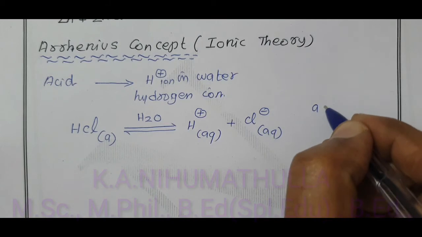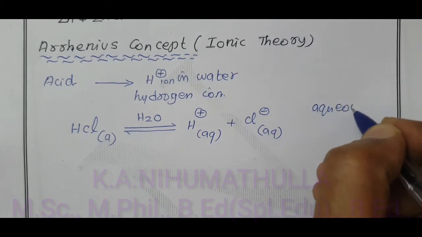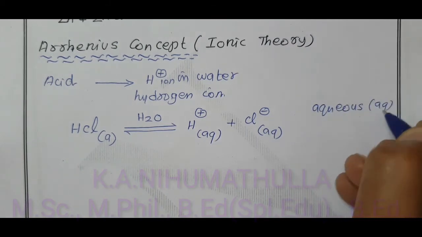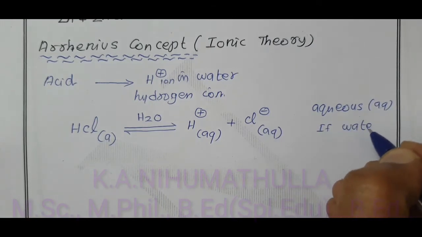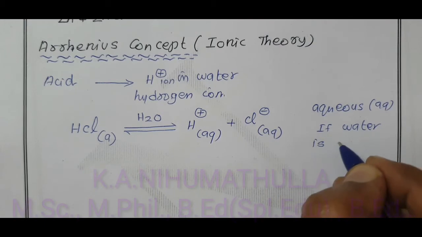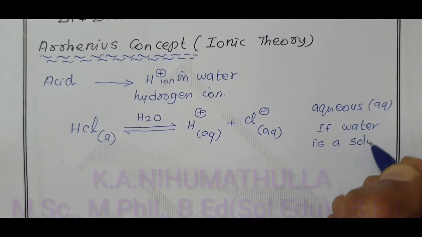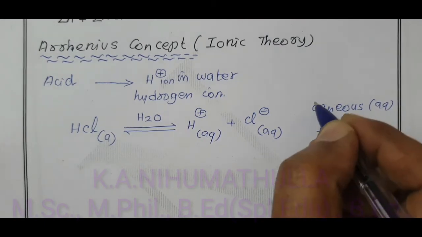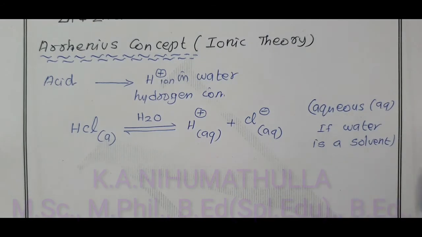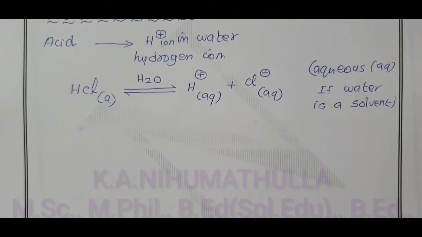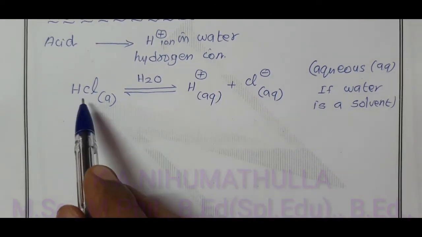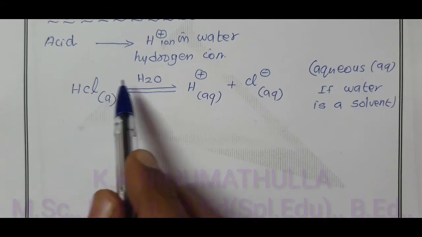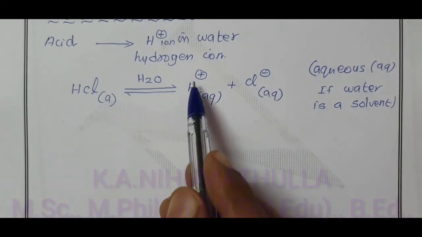What is meant by aqueous? It is indicated by aq. If water acts as a solvent, it is called aqueous. You can write a number of examples. An acid is a substance which, when added to water, provides H plus ion.